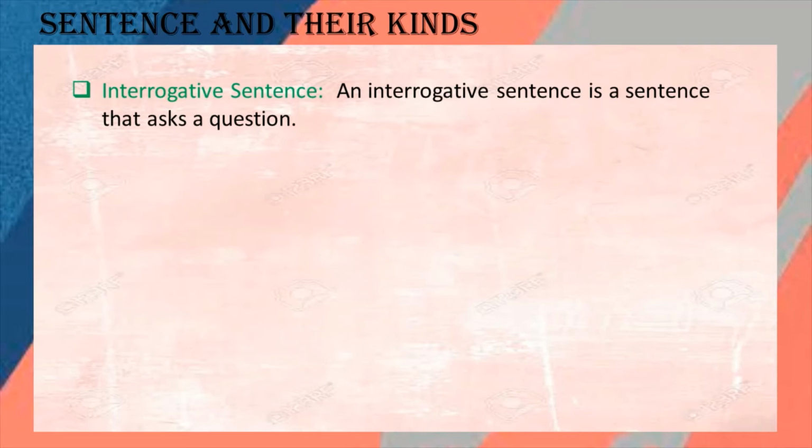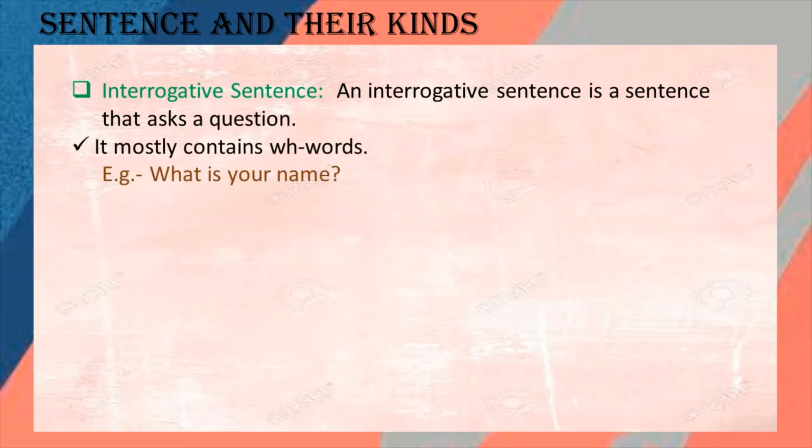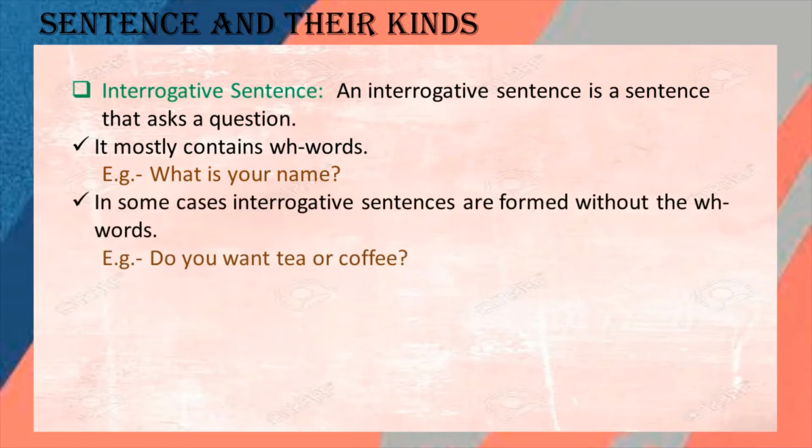What are the basic things of any interrogative sentence? Only a question mark is not sufficient. First, any interrogative sentence mostly contains WH words. Whenever we are framing an interrogative sentence, we use WH words in it, like what, why, where. Second, in some cases interrogative sentences are formed without WH words. I said that interrogative sentences mostly carry WH words, but not always.